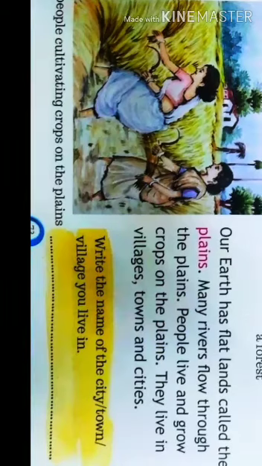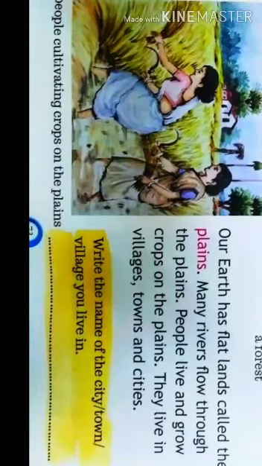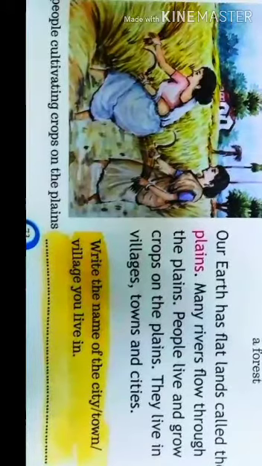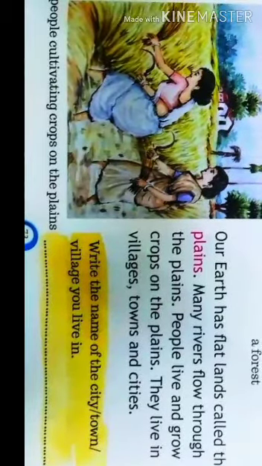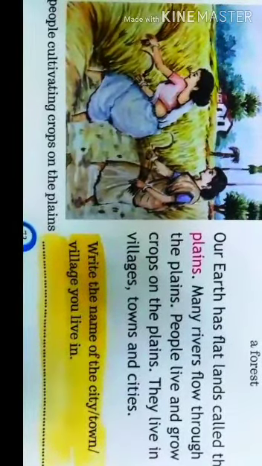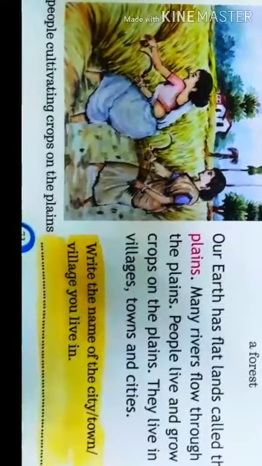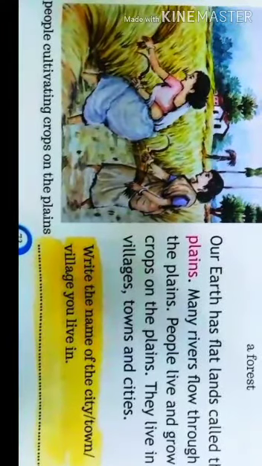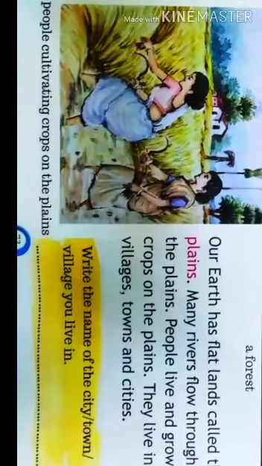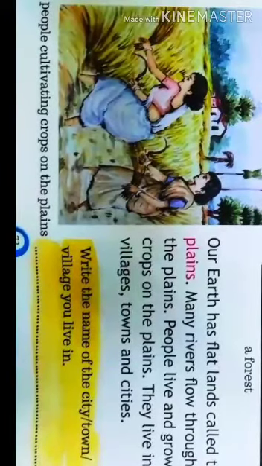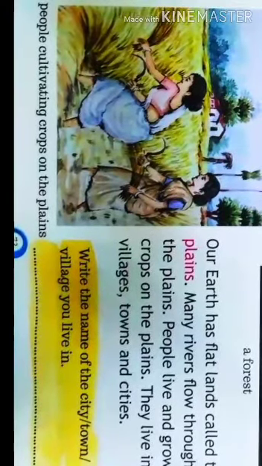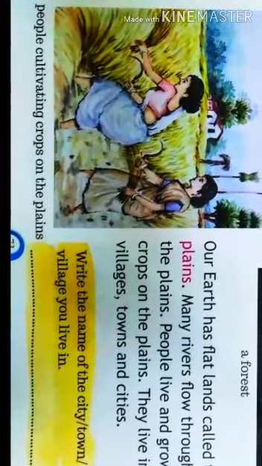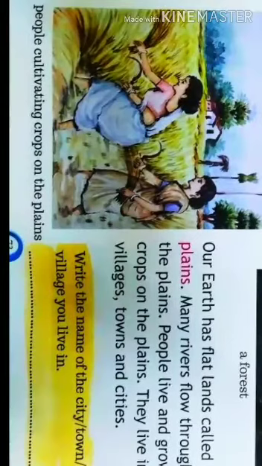Okay. See this page, students. Now we are going to read about plains. Do you know what is meant by plain? Plains mean flat lands. Our earth has flat lands called the plains. Many rivers flow through the plains. So, people live and grow crops on the plains. They live in villages, towns and cities.